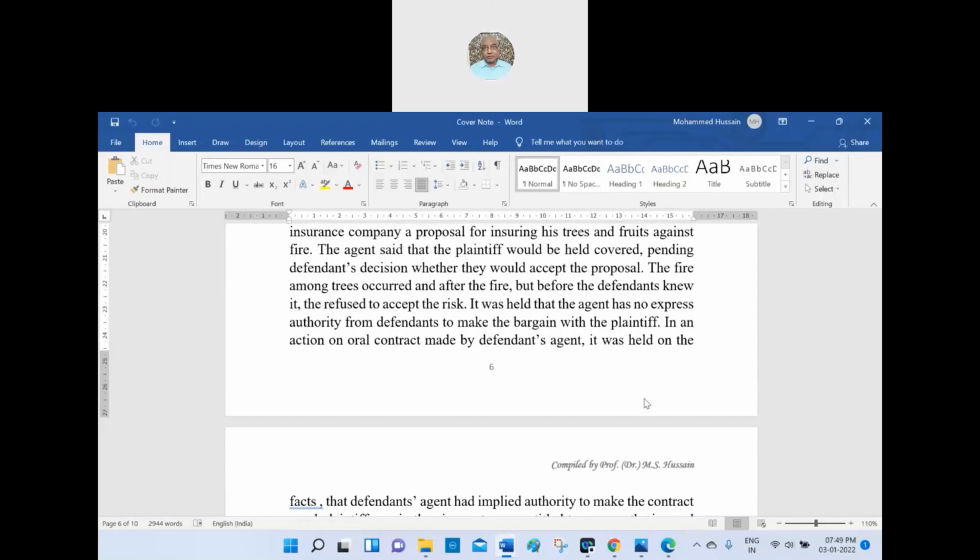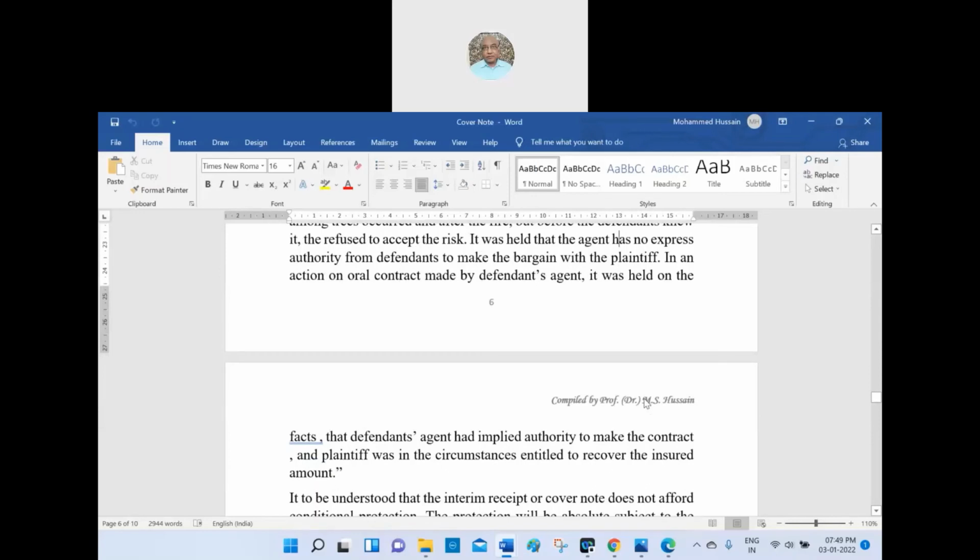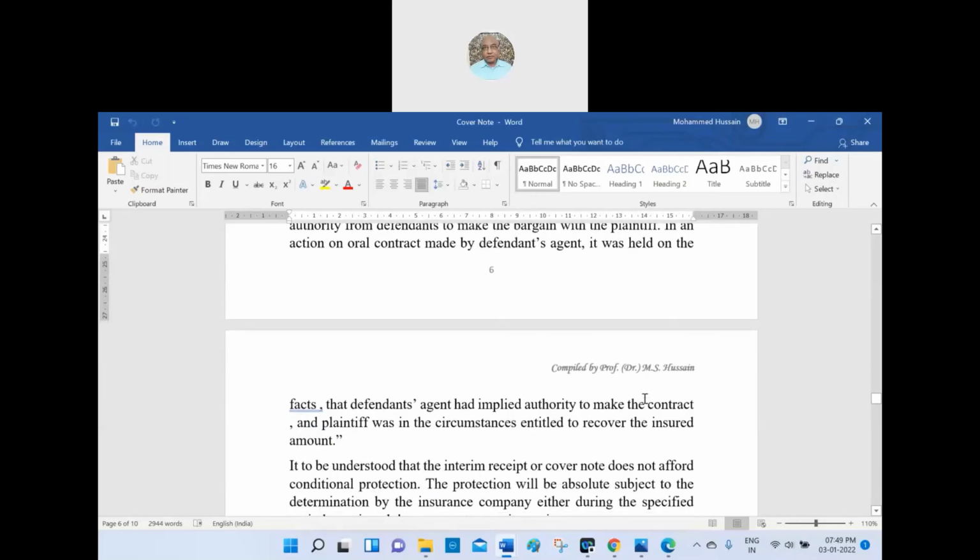In an action on the oral contract made with the defendant agent, it was held that on the facts the defendant agent had implied authority to make the contract, and the plaintiff was in the circumstances entitled to recover the insured amount because the agent is not liable. For the agent's act, the principal is held liable. The whole compensation will be borne by the principal.